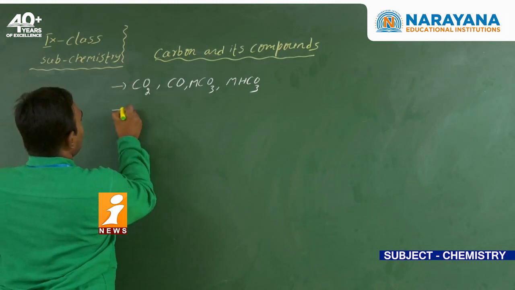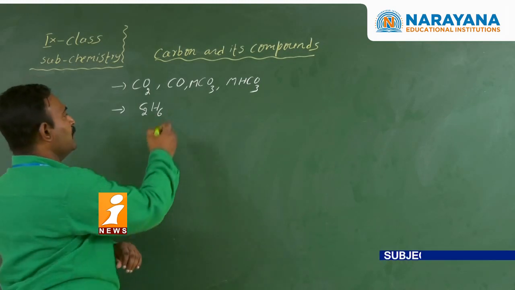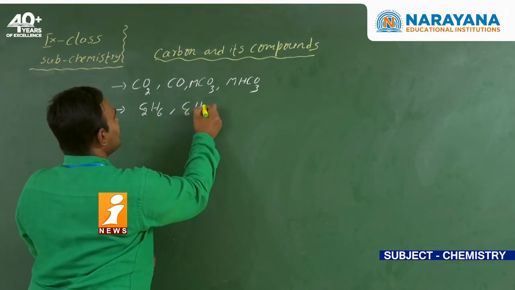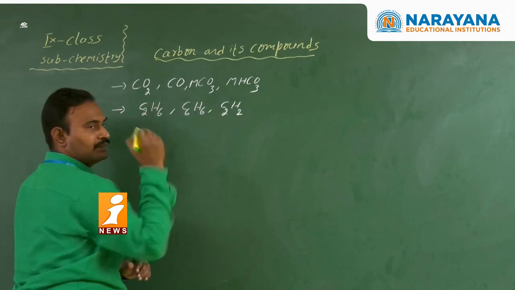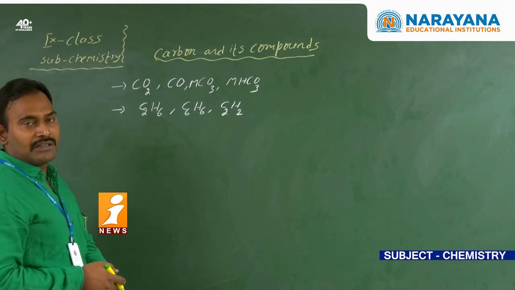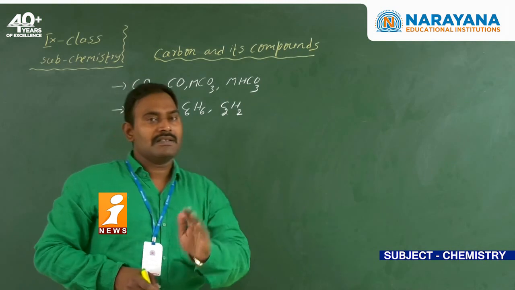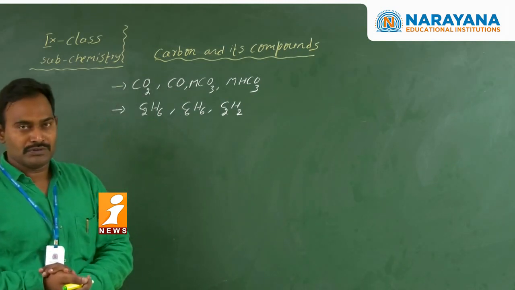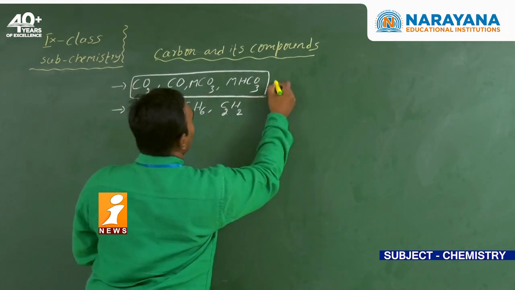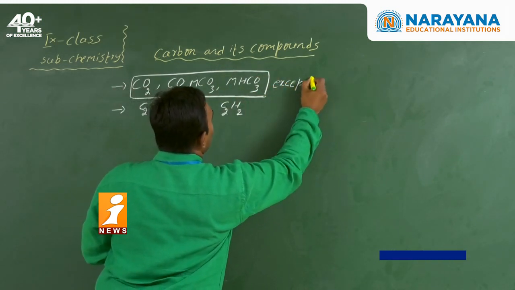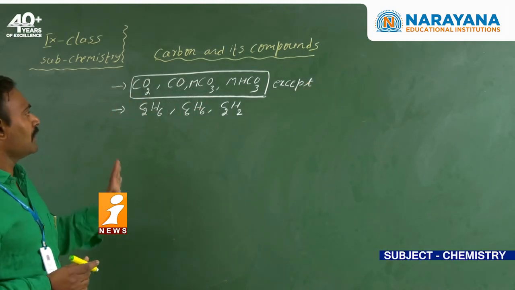Suppose, if you take the ethane formula C2H6, benzene formula C6H6, or ethyne formula C2H2, all these compounds come under the carbon compounds. These excepted compounds we will not consider as carbon compounds, and all the remaining compounds of carbon are known as the carbon compounds.